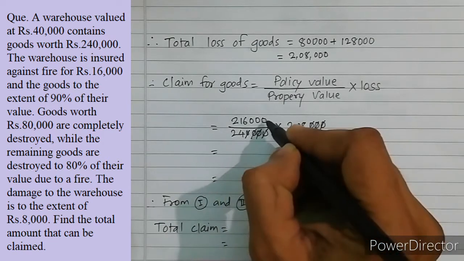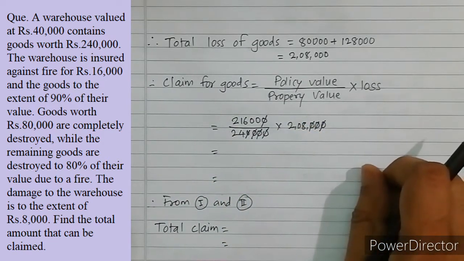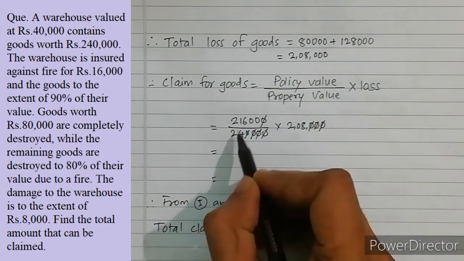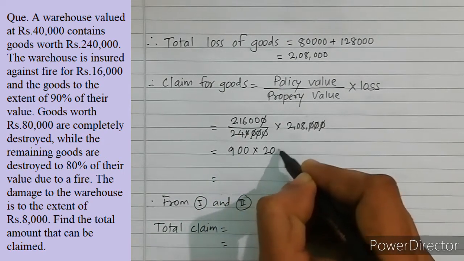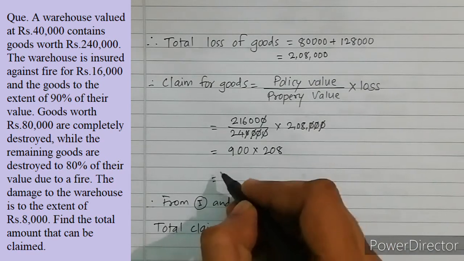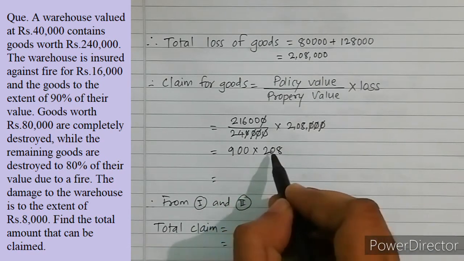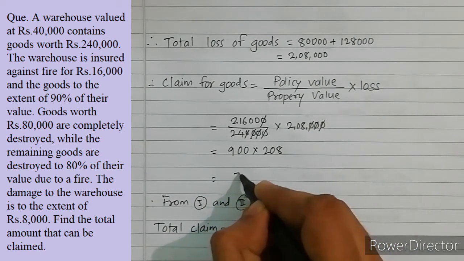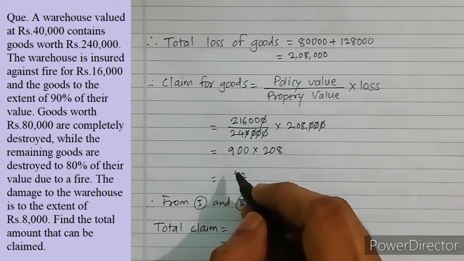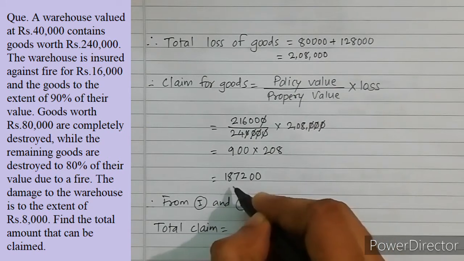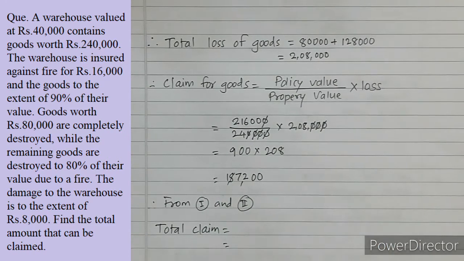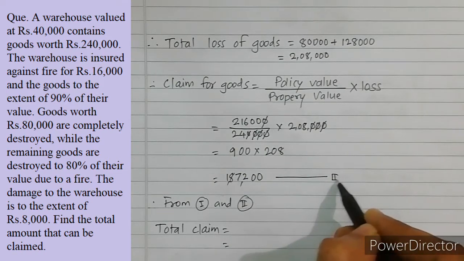Also cancel out this 0 with this 0. 9 again 0, 900 into 208. So which is again 208 into 9. So it is 1,87,200. Okay. This is, say suppose, number 2.